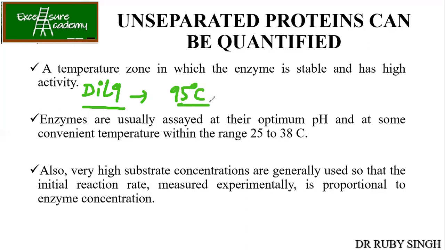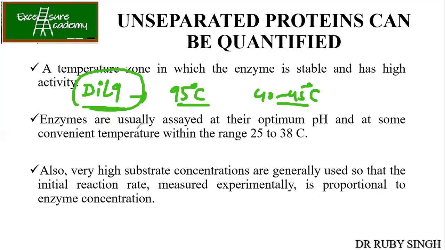So during purification, I used to heat the sample at around 40 to 45 degrees Celsius. The rest of the impure proteins get denatured and precipitated out, and only my protein remains. This is how I made my purification easy.